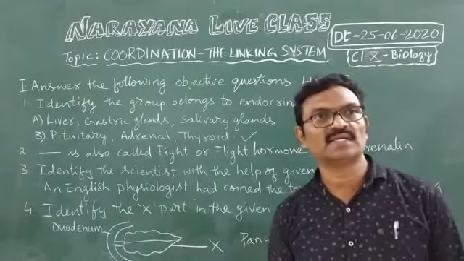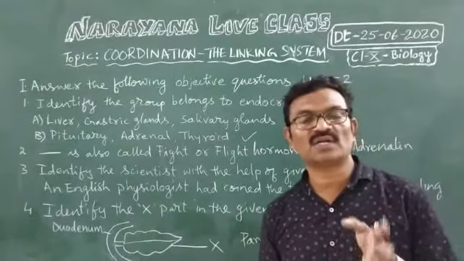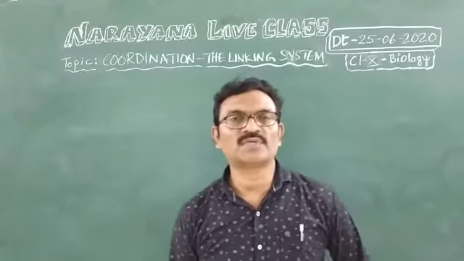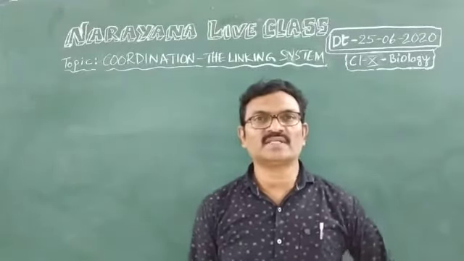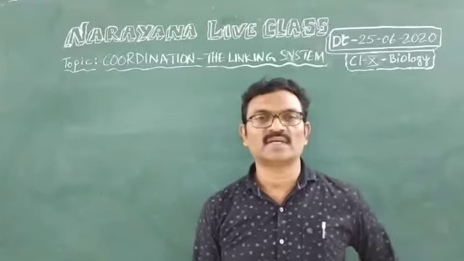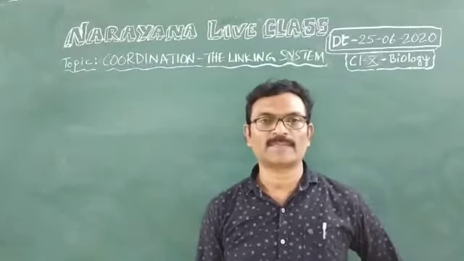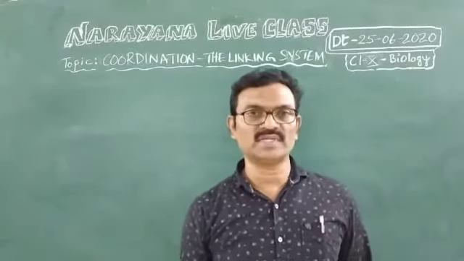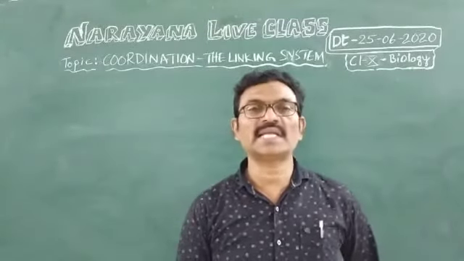Now, let us see the very short answer questions. Fifth question: from which language is the word hormone derived and what is its meaning? The word hormone is derived from the Greek language. It is a Greek word.